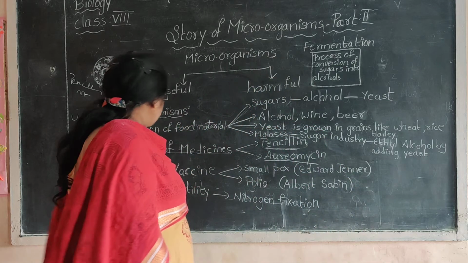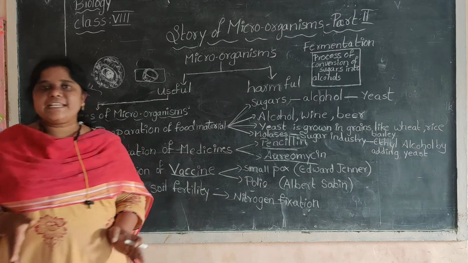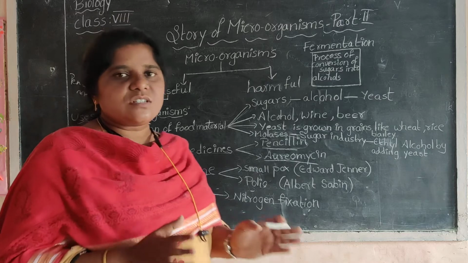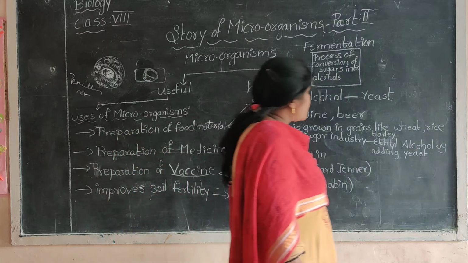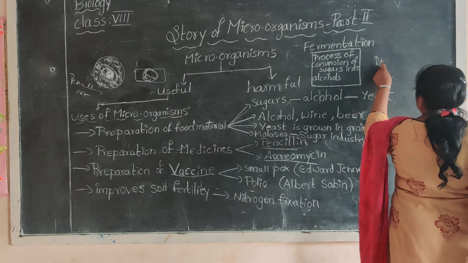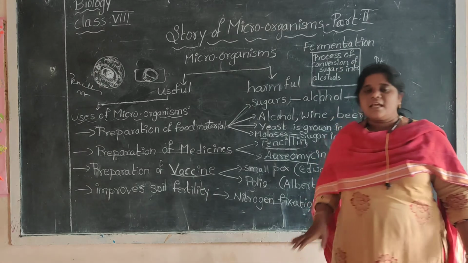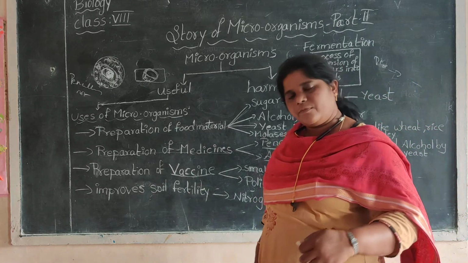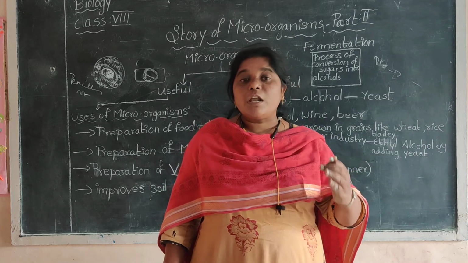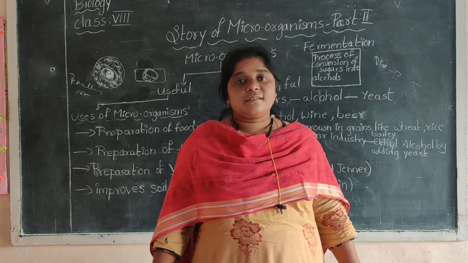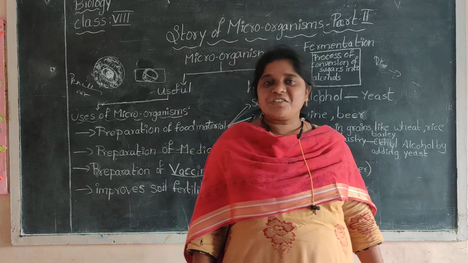And now let us see the third one, called vaccine. What is the difference between an antibiotic and a vaccine? What is the difference between general medicine and a vaccine? Now listen here. When you get a disease, you will go to your doctor and he will prescribe some medicine, and you will take that medicine and kill the microorganisms with that chemical and become well. So you come to a well-known sentence: prevention is always better than cure.